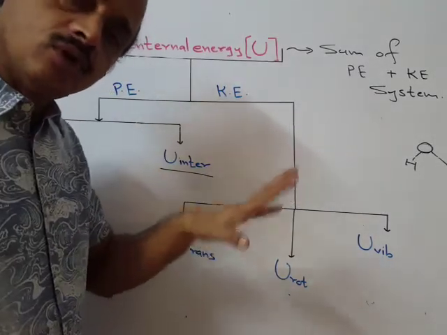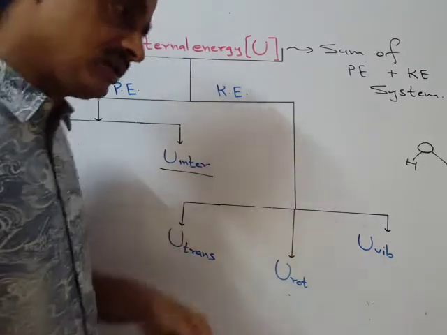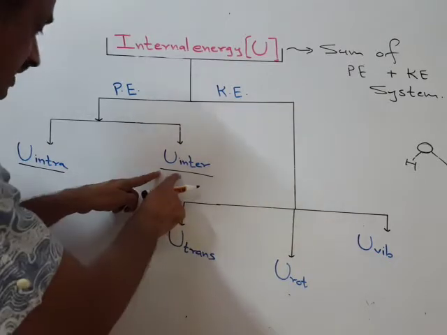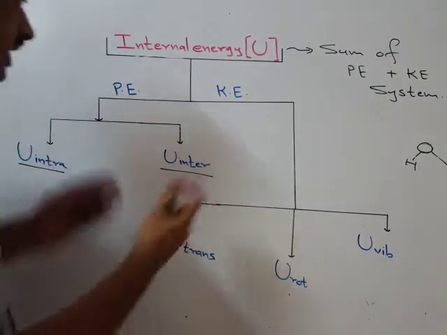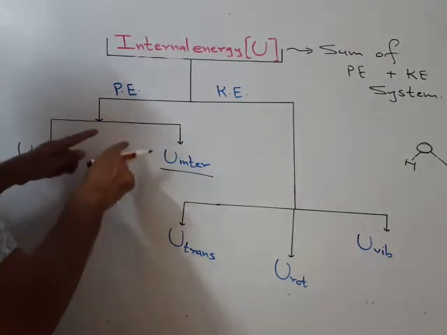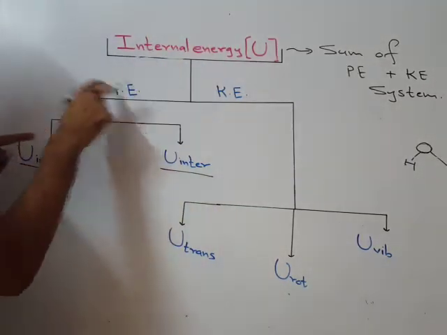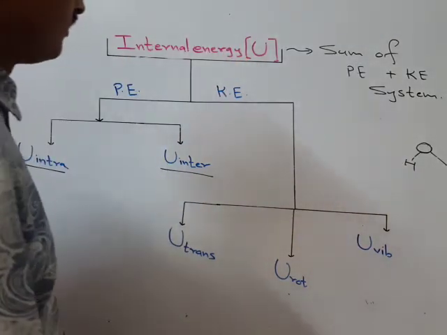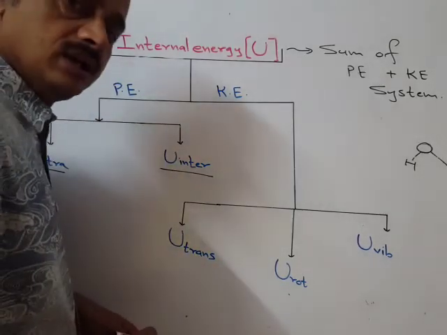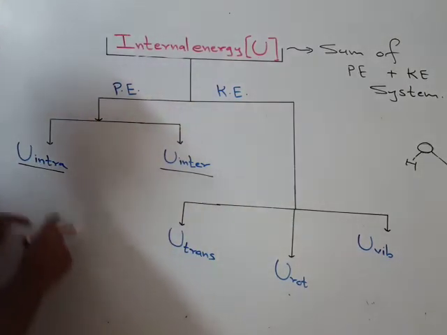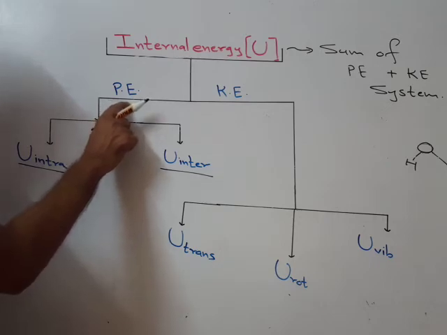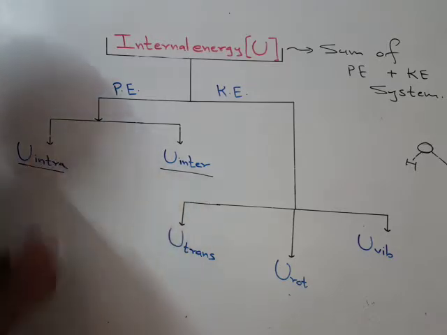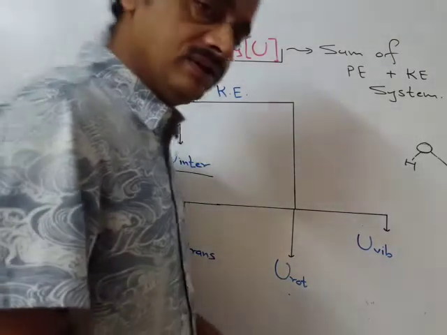In the internal energy, the contribution of potential energy because of this factor and this factor: for water in liquid form, it is because of both factors. And for internal energy of methane in a cylinder in gaseous form, only from the potential energy point of view, only internal energy because of this intra factor is there and not this one, because it is gaseous. Similarly, kinetic energy, let us focus.